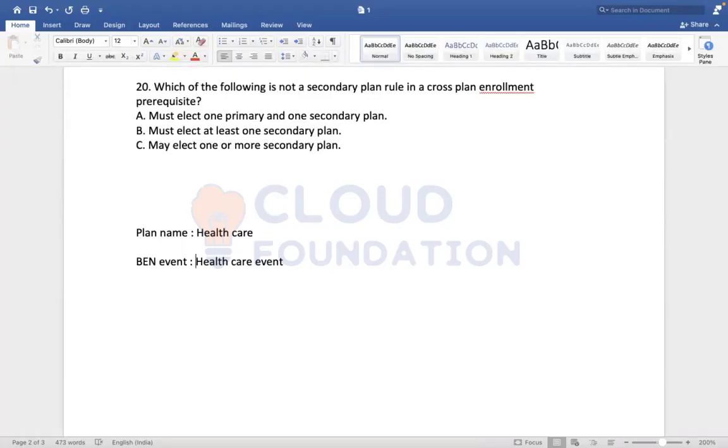Now, assume on November 5th, you assign this benefit plan through this event. The process is successfully completed. Now, on the same date, again, you initiated the same event to assign this plan a second time. Question: does Workday allow us to assign the same event multiple times on one single date?